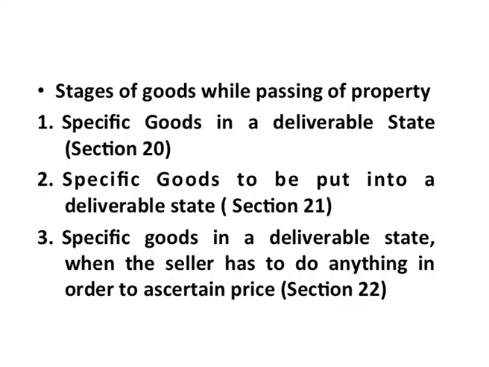So, such kind of goods, right. What is the rule pertaining to specific goods which are in a deliverable state? Specific goods in a deliverable state mean those goods which are ready and can be delivered at that point itself. In such goods, transfer of ownership takes place when there is a contract between the buyer and the seller. The moment a contract is made between the buyer and the seller for specific goods in a deliverable state, transfer of ownership takes place.